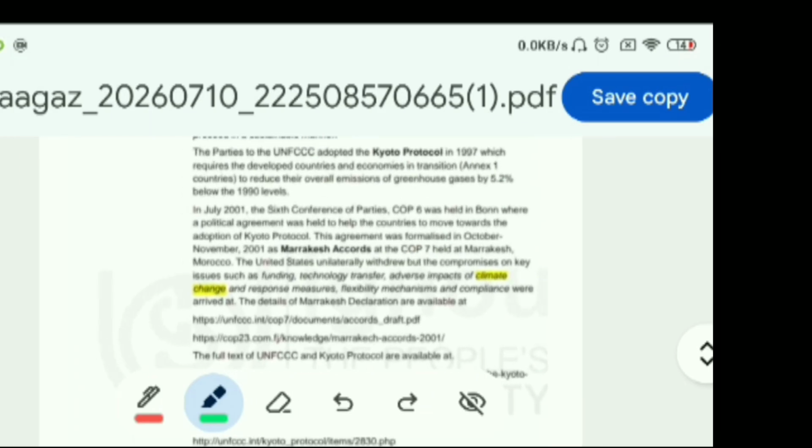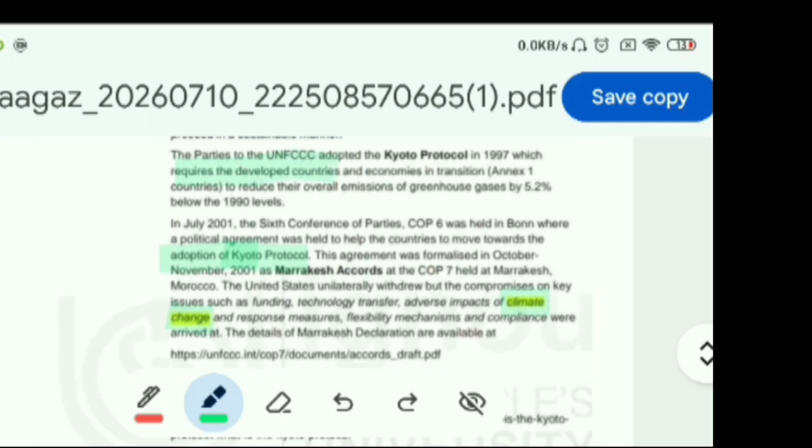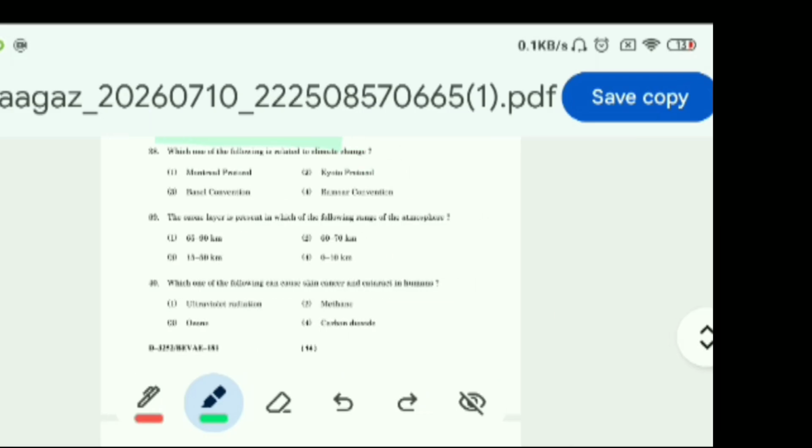You can see climate change and there is adoption of the Kyoto Protocol, which requires the developed countries and economies in transition to reduce the overall emissions of greenhouse gases, which ultimately result in climate change. So Kyoto Protocol is associated with climate change. So the correct option is 2, Kyoto Protocol.